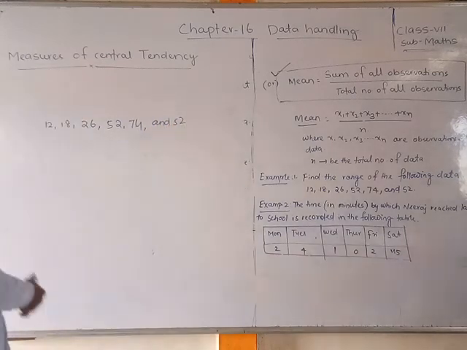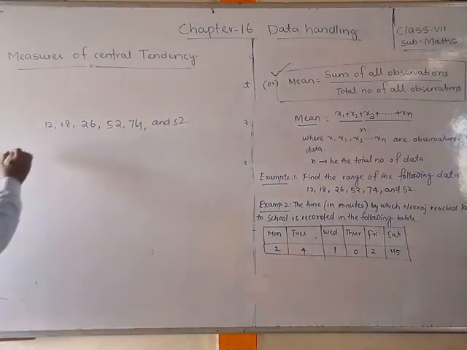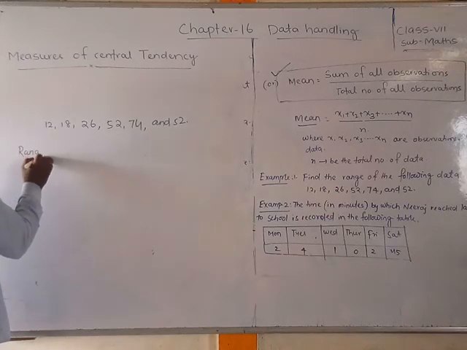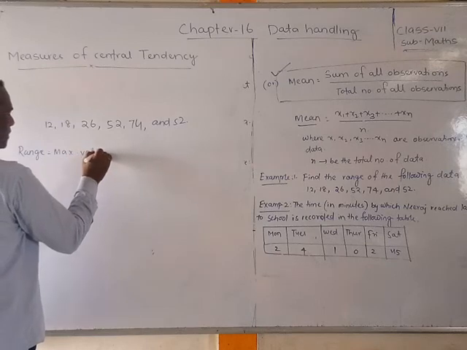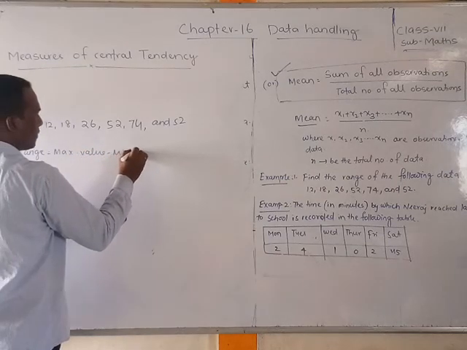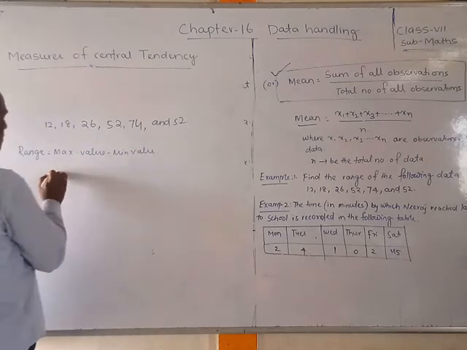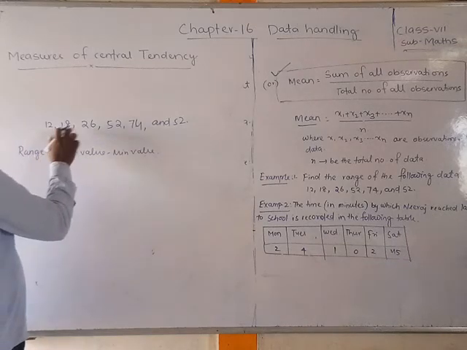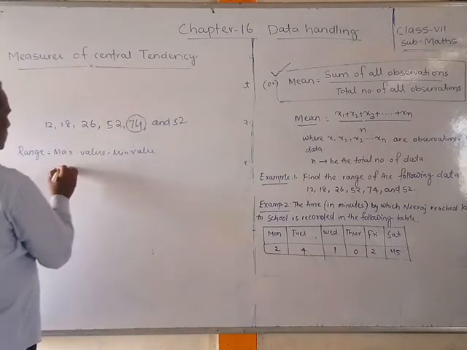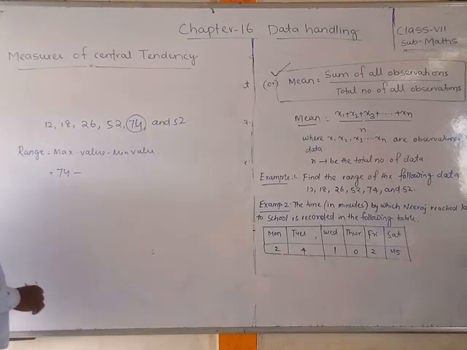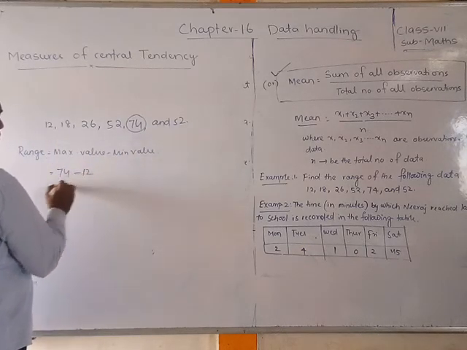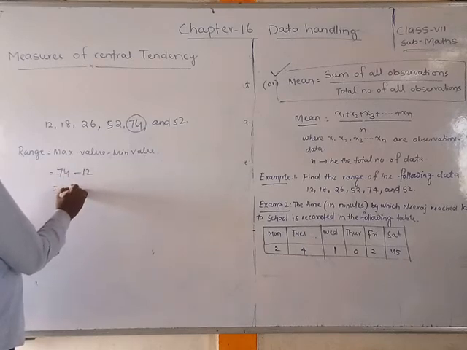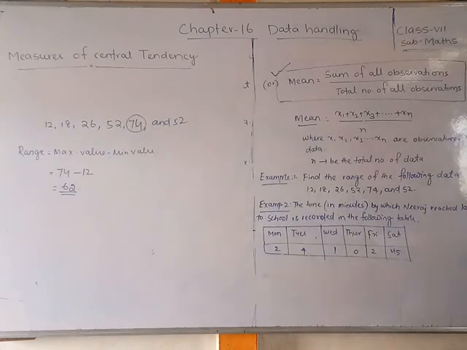Okay. So what is the range formula? Range is equal to the maximum value of the data minus the minimum value of the data. What is the maximum value here? 18, 26, 52, 74, so the maximum is 74. Minus the minimum value, which is 12. 74 minus 12, so we get 62. So the range is equal to 62.